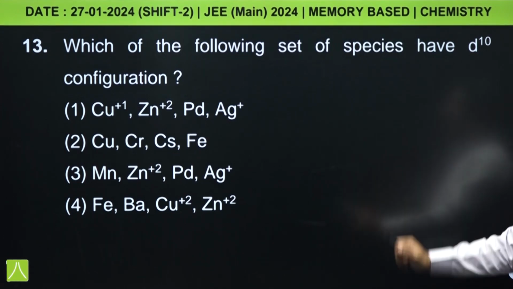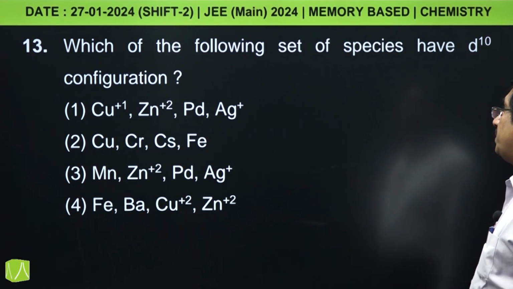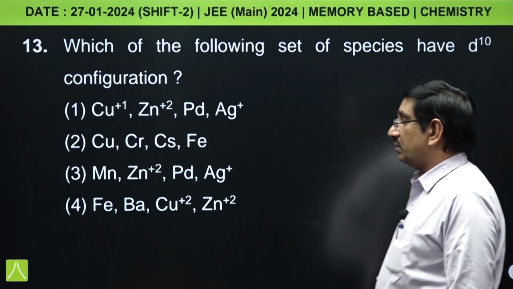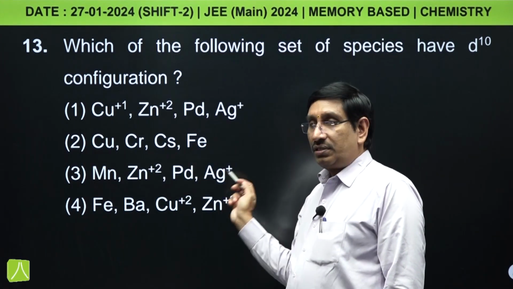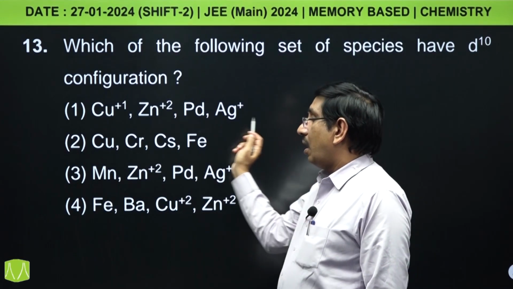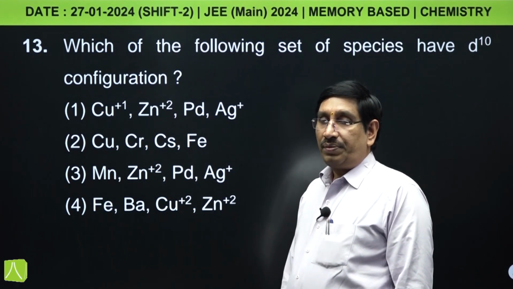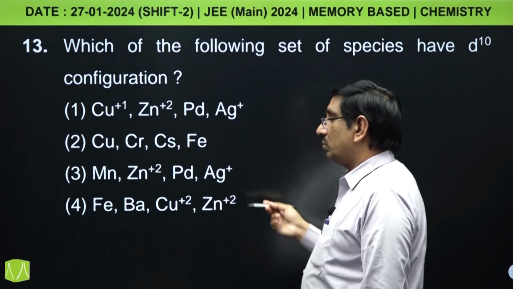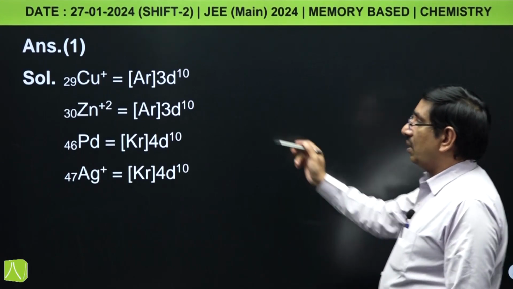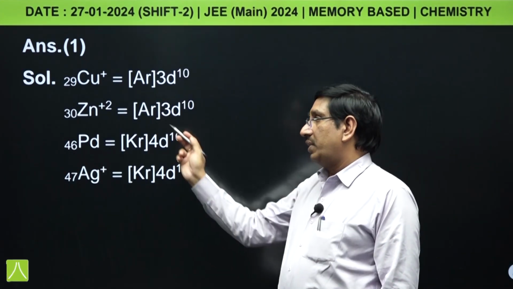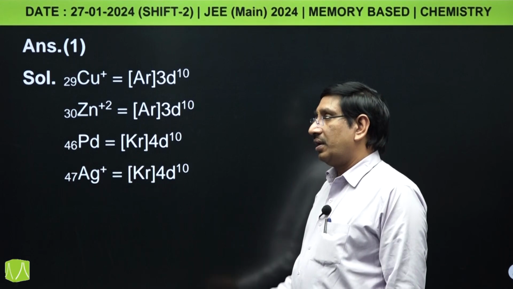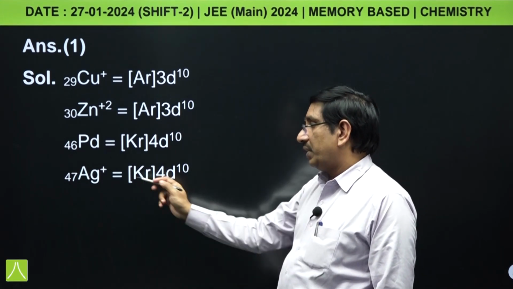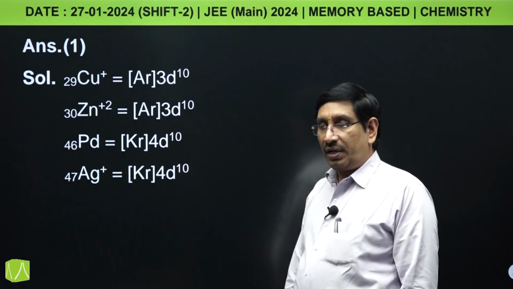Next question, which of the following set of species have d10 configuration? It is very easy question. You have to check the configurations of the given elements. In all the species, there should be d10 configuration. So, Cu plus, you know, for Cu+ it is argon 3d10 configuration, for Zn2+ argon 3d10 configuration, for palladium also krypton 4d10 configuration, for Ag+ krypton 4d10 configuration.